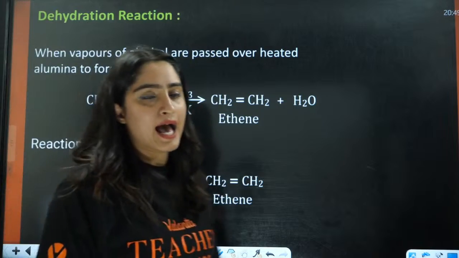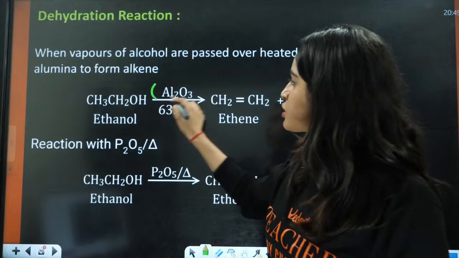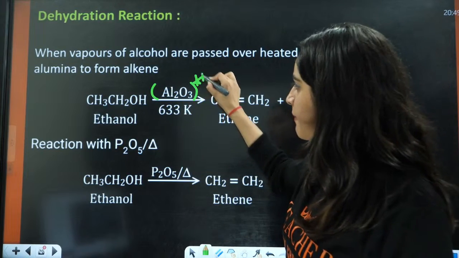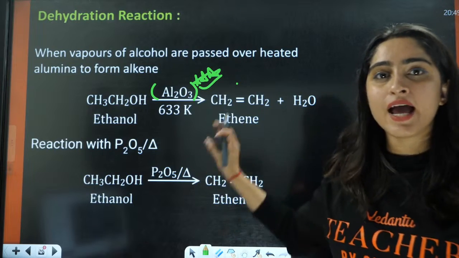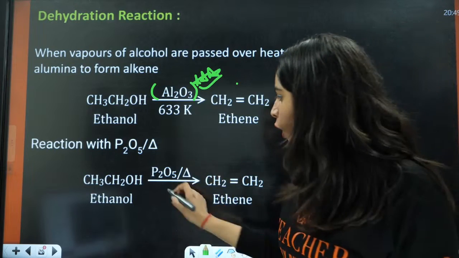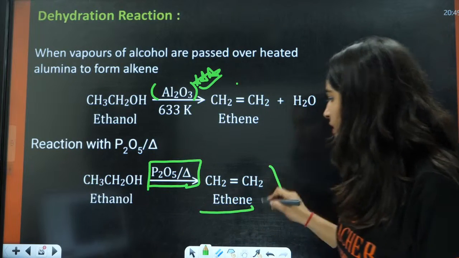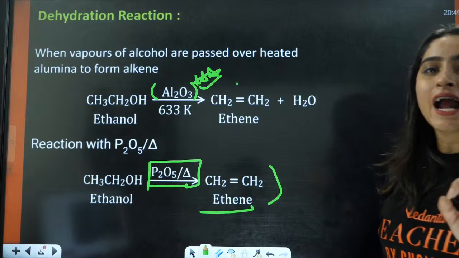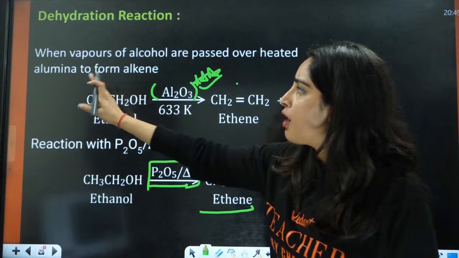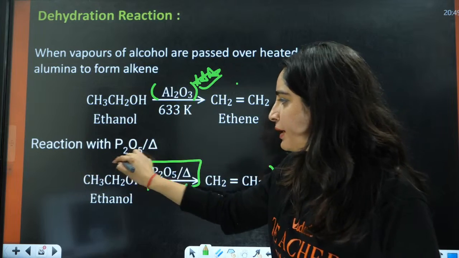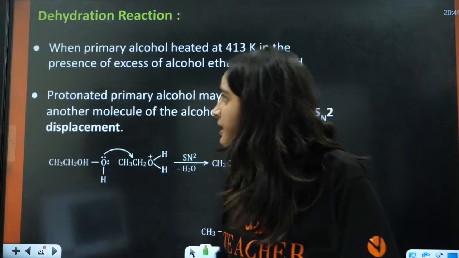So now next we have, what is this? This is also a dehydrating agent. Always remember, students usually forget about this Al2O3, alumina. I also told you H3PO3, alumina, and P2O5. These are the dehydrating agents. They form the dehydration product, that is alkene in this case. The vapor of alcohol passed over this forms alkene. Reaction with P2O5 and then heat also forms alkene in this case, right?